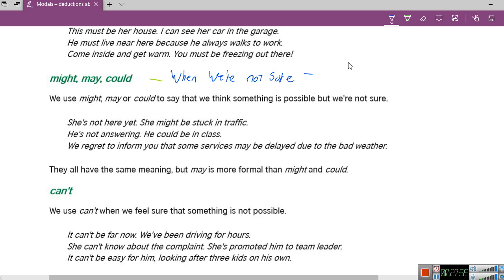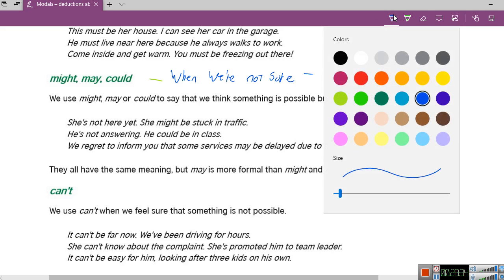And can you give me an example of that? Let me think. They are traveling in the morning.